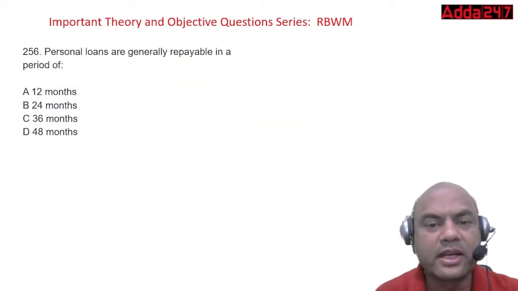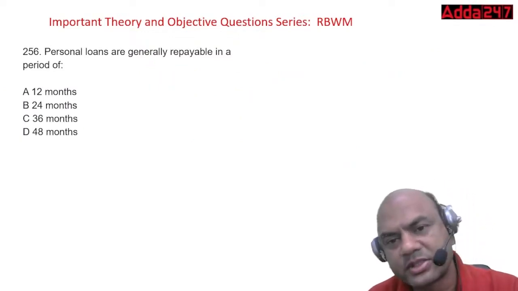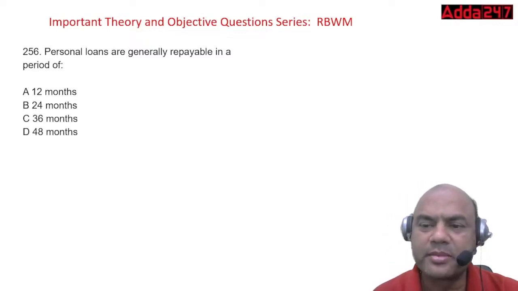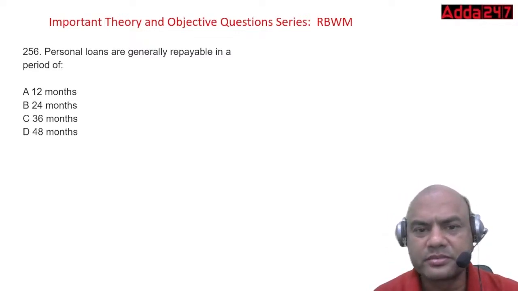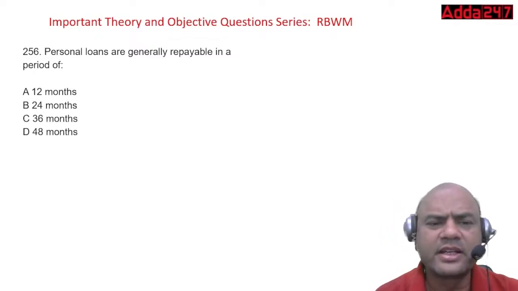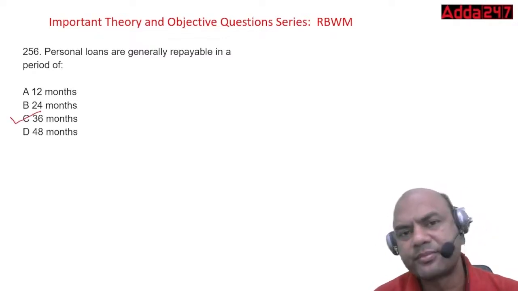Personal loans are generally repayable in a period of 12 months, 24 months, 36 months, 48 months. Now this depends on the bank to bank. Again, I said bank to bank, but generally it is 36 months.